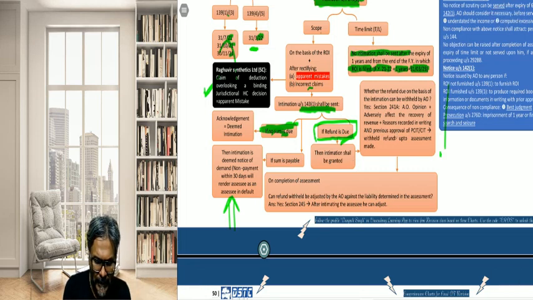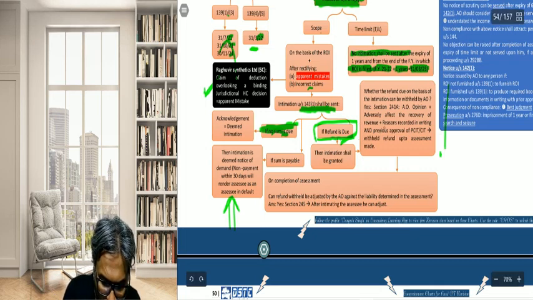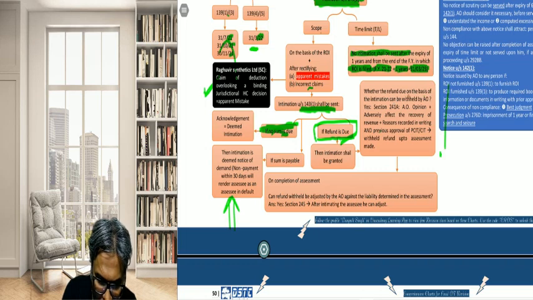In this situation, if you see over here, where the refund is due on the basis of the intimation, can it be withheld by the AO?